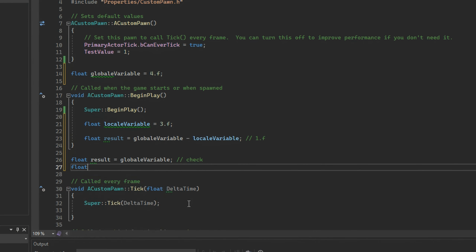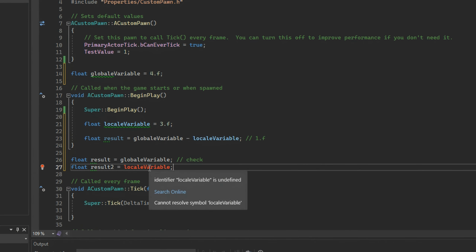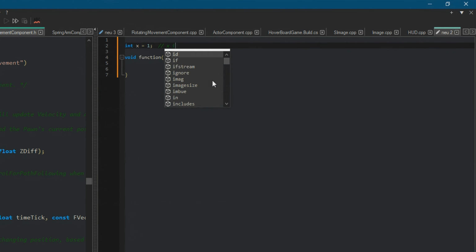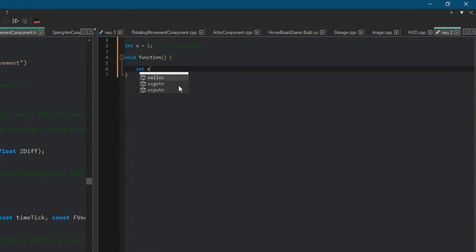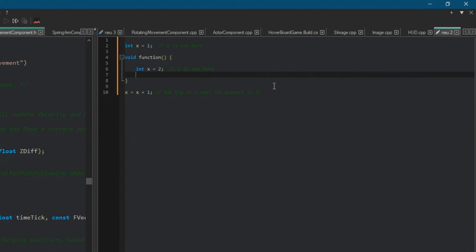If two variables with the same name exist in different scopes, the local variable always takes precedence within its own scope. For example, if we have a global variable, int x, and a local variable, int x, within a function, only the local x will be valid inside that function. However, you can still access the global x by using class references.